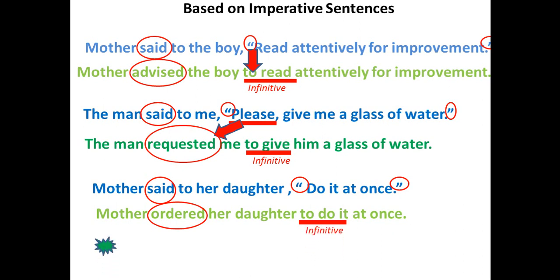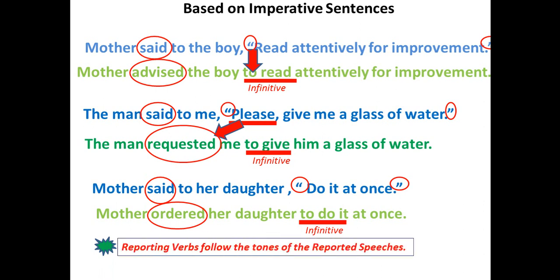One should remember that we are not using the same reporting verb while we are doing indirect ones, and this is because reporting verbs follow the tones of the reported speech.